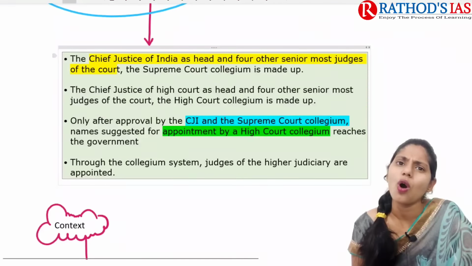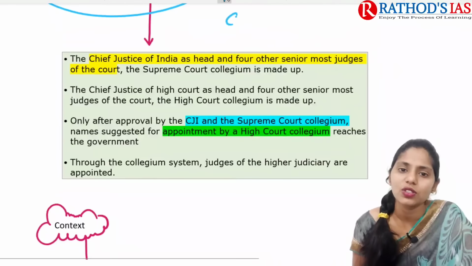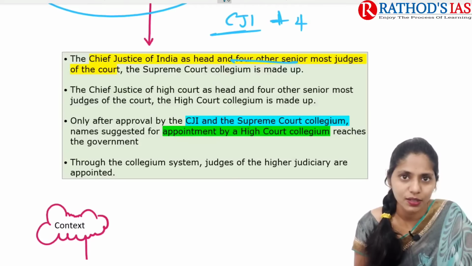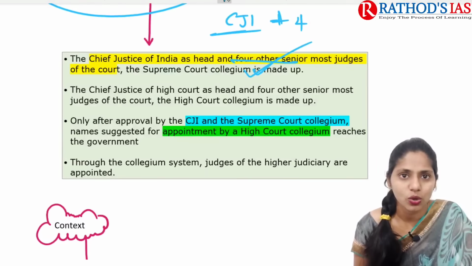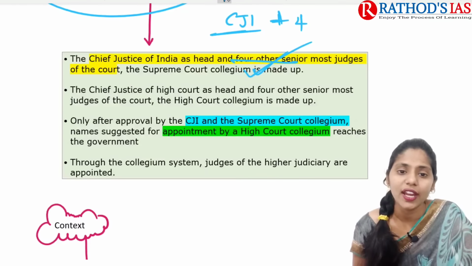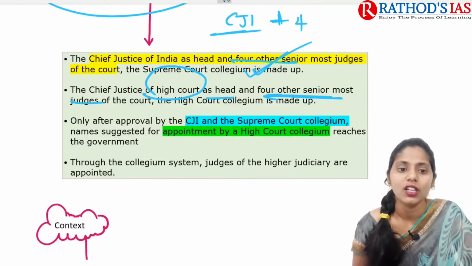Talking about the composition of the collegium system, the Chief Justice of India will be the head, and along with the CJI, we have the four other senior-most judges of the court. The Chief Justice of the High Court as head, with four other senior-most judges of the court, forms the High Court Collegium.